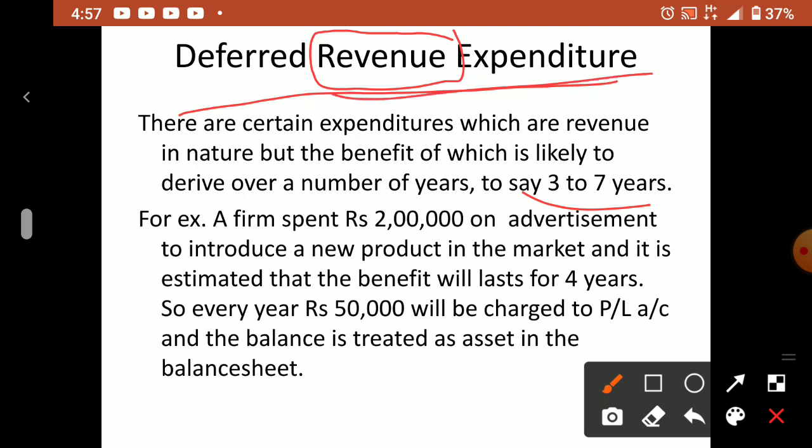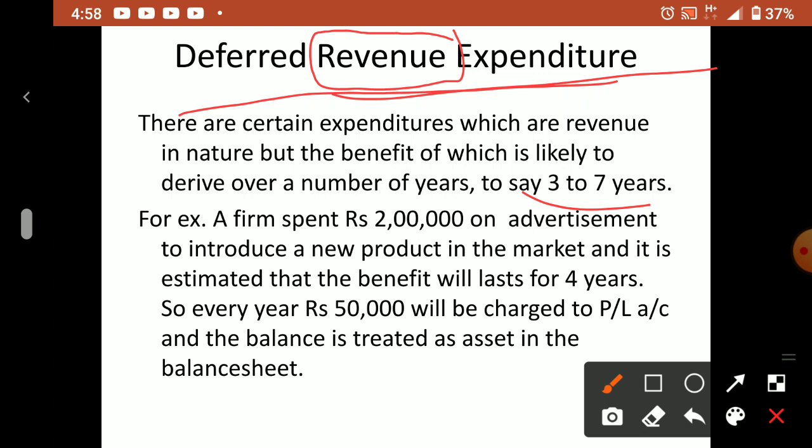So it is a revenue expenditure, but the benefit from that item will be received after some years. What is the condition? I told you capital expenditure means the benefit we will get even for a long period of time, but revenue expenditure gives all the benefit within 1 year. In deferred revenue, in business you spend money this year, but you will not get the whole benefit this year; in the coming years also you will get it.